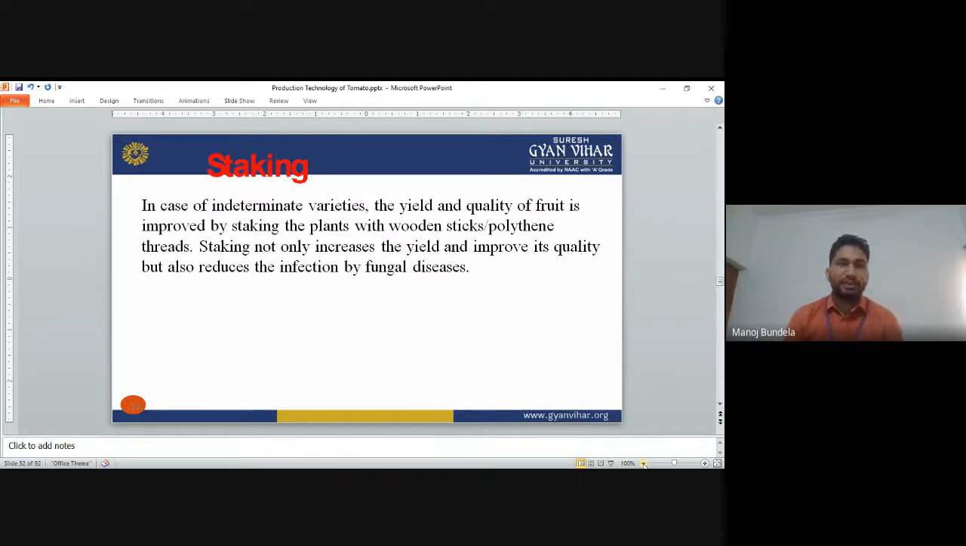Next is staking. In case of indeterminate varieties of tomato, to increase the yield and the quality of the tomato, we will go for staking of the plant. We can use wooden sticks or polythene threads. Staking not only increases the yield and improves the quality, it also reduces the infection of fungal disease. Staking is normally done in case of indeterminate type of tomatoes only, not in determinate type of tomato.